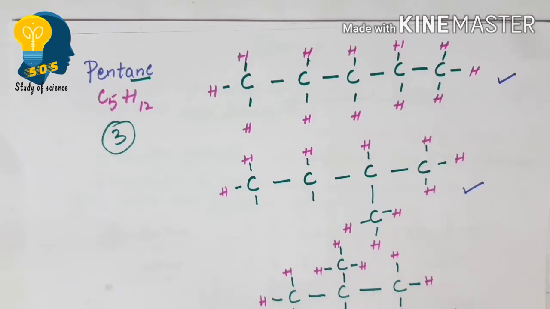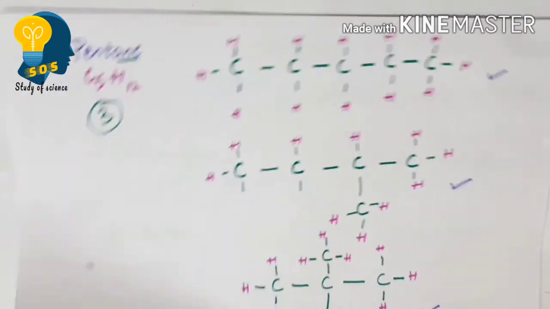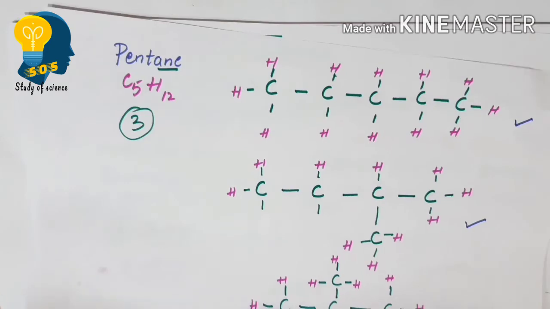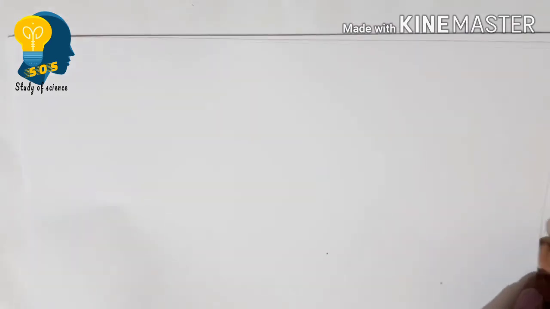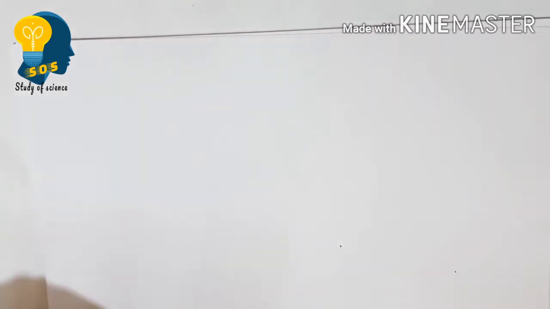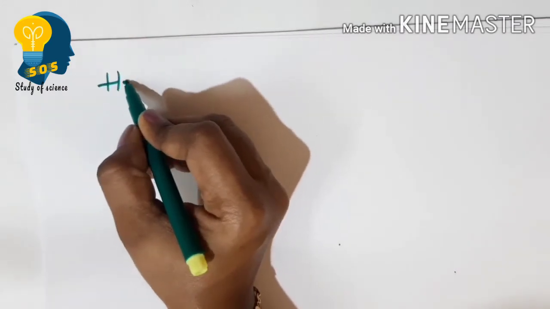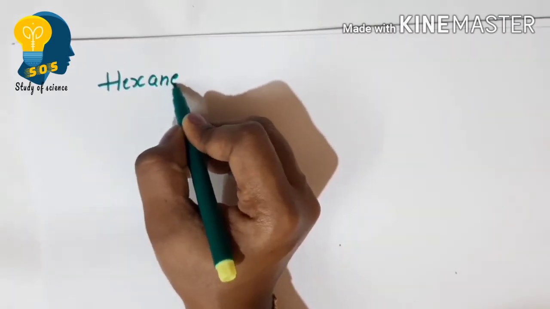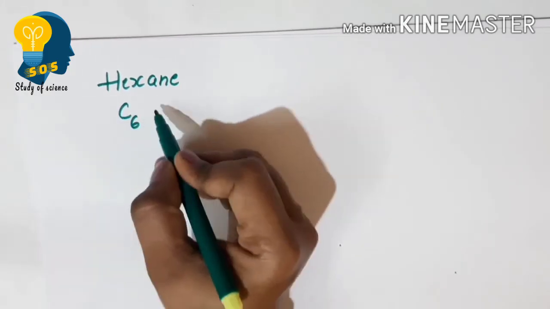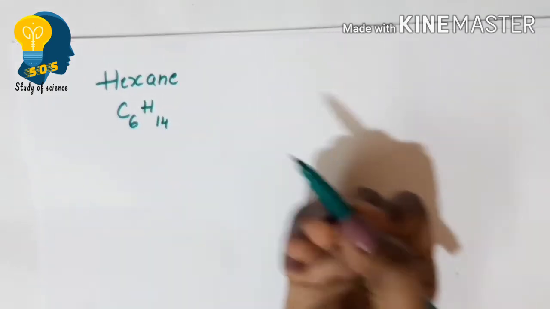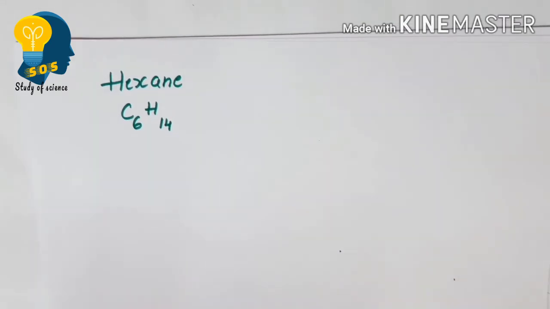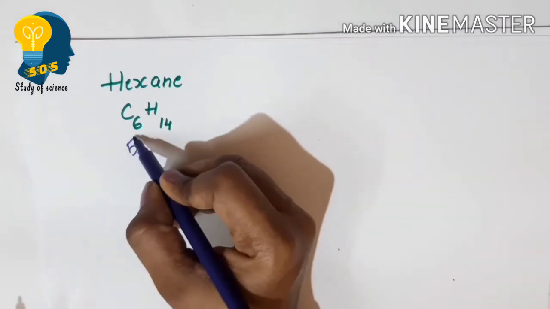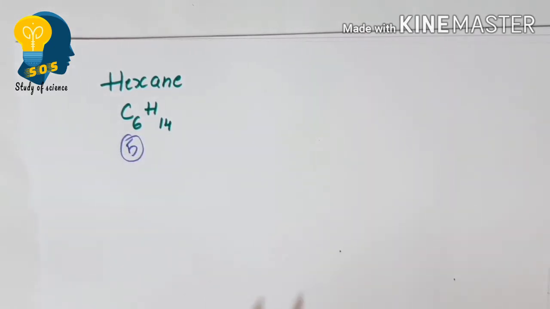Now let me teach you another example for isomers, that is hexane. Let me write the structures for hexane. The molecular formula for hexane is C6H14. So how many possible structures can we write for hexane? We can write 5 possible structures for hexane.